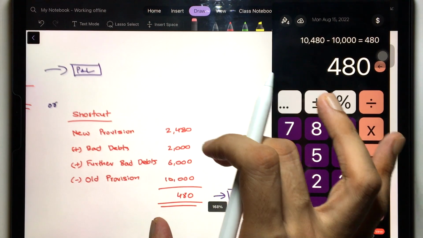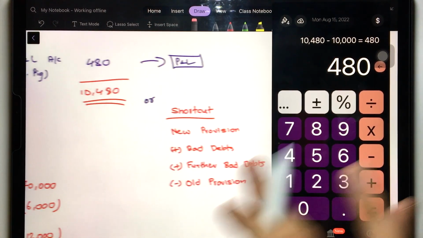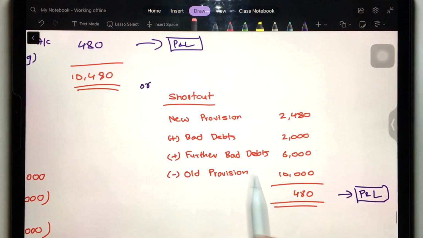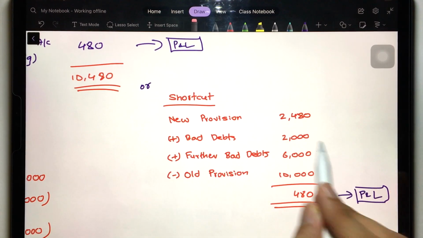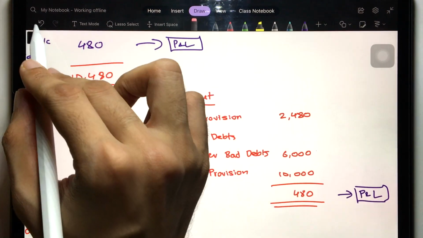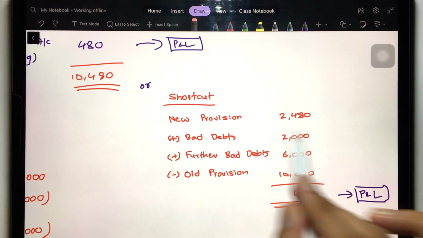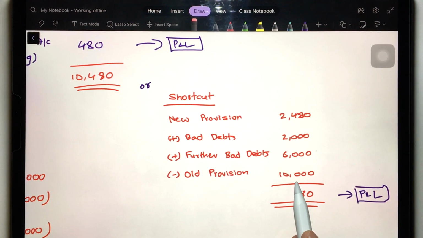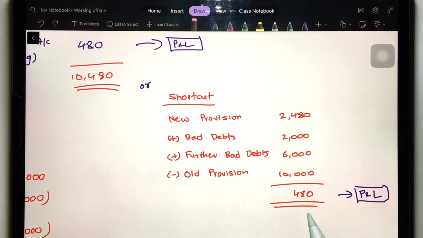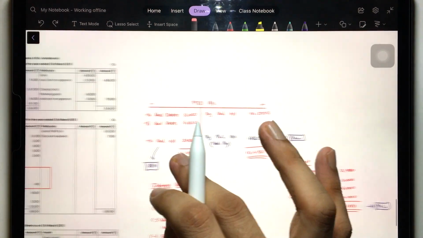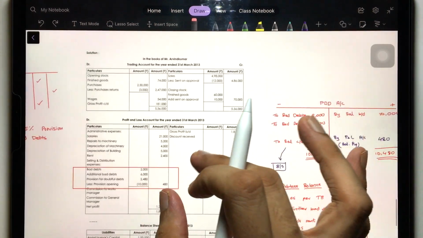Okay, and then there is a shortcut also. You can also follow the shortcut if you want. Let me just show you. See, new provision plus bad debts plus further bad debts. These are the expenses that have happened in the current year. So plus expenses minus old provision 10,000: 2,480 plus 2,000 plus 6,000 minus 10,000, that's equal to 480. The same answer will come, you know that. So now 480 will go in the profit and loss.